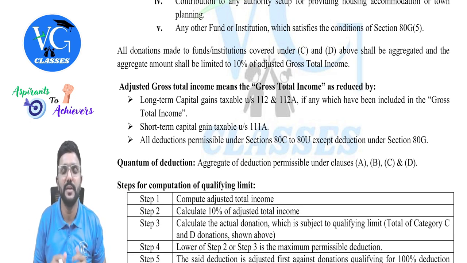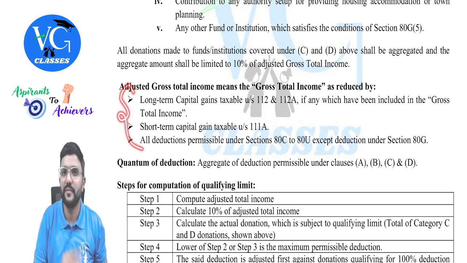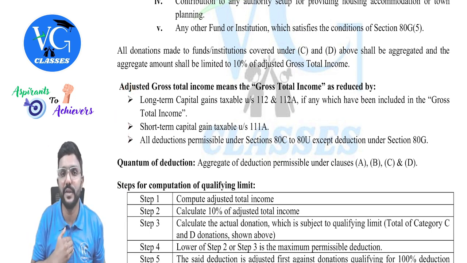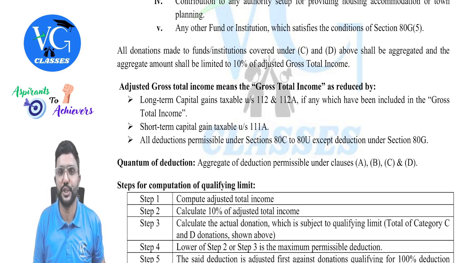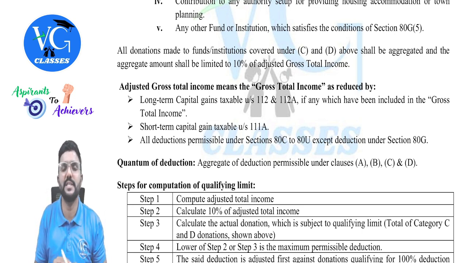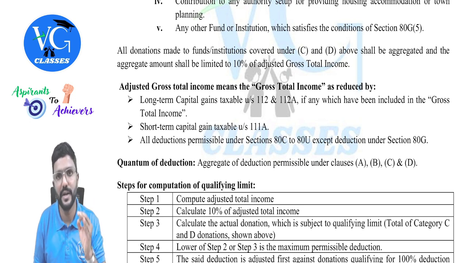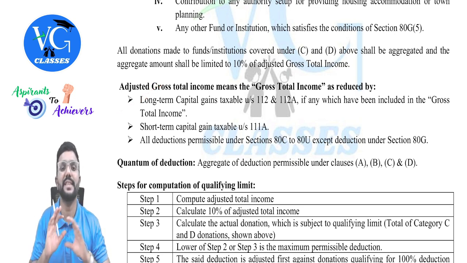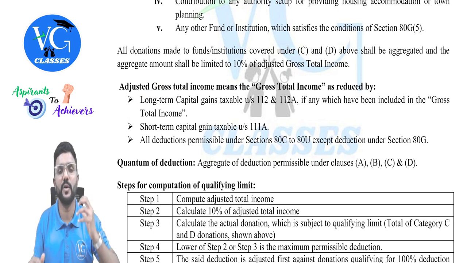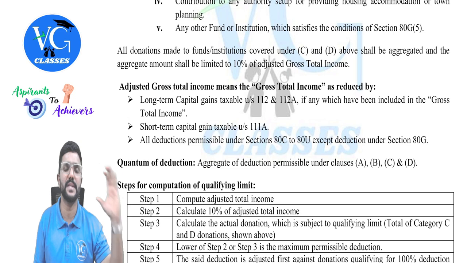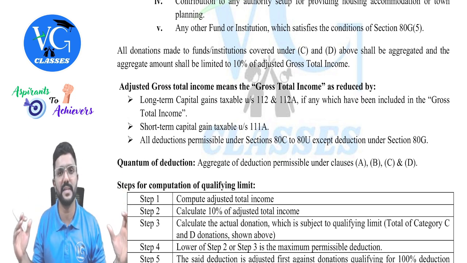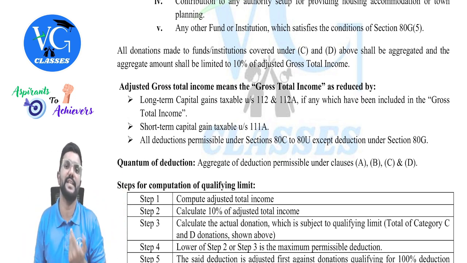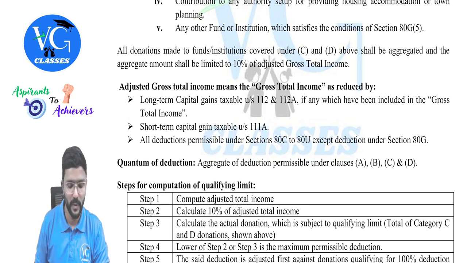Sir, what about casual income? Guys, casual income is not asked to remove here. But we already learned that against casual income, we cannot claim the deductions. But anyway, some loose connections are there in the law, but that is how it is given, guys. Clear? So we need to remove only capital gains special income and not the casual income. And we should also reduce all the deductions from section 80C to 80U under Chapter 6A, but except 80G, because 80G we are doing it now.